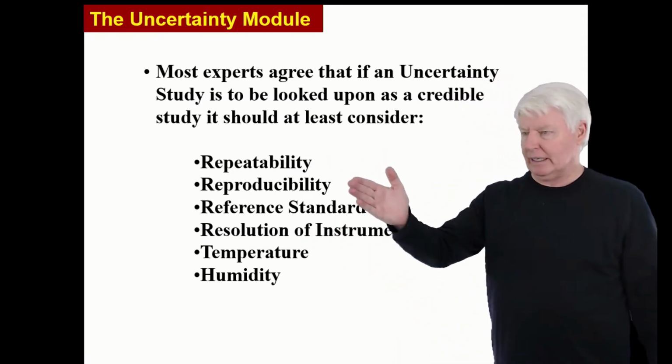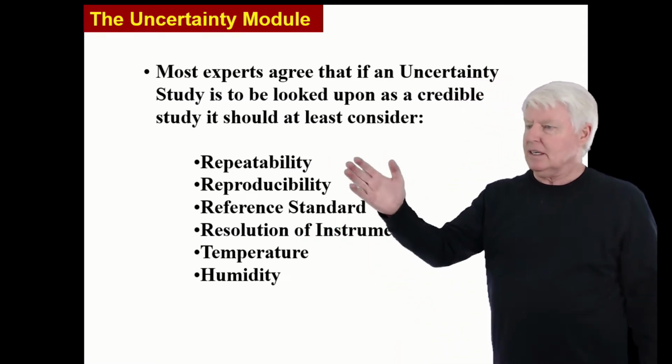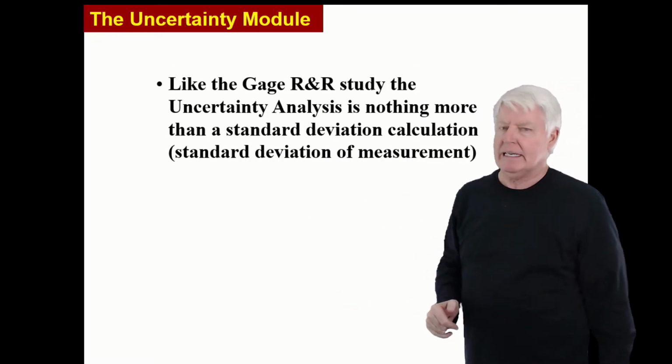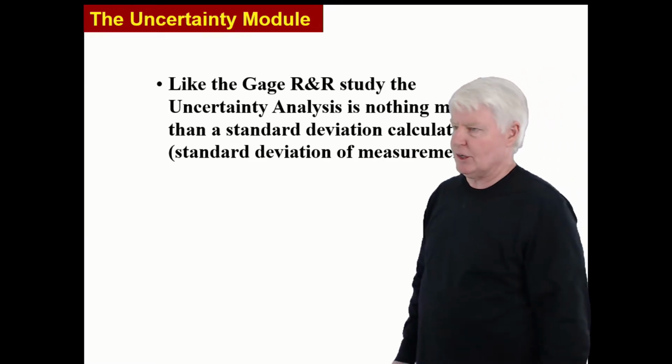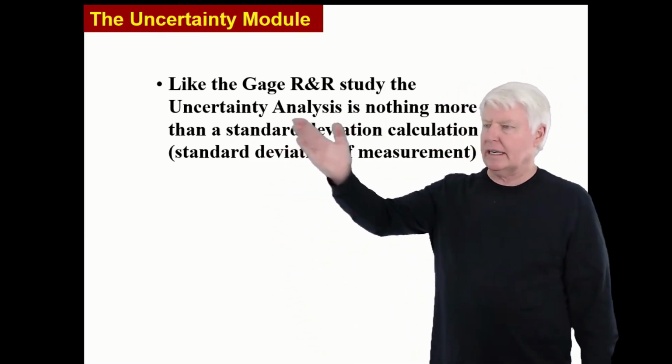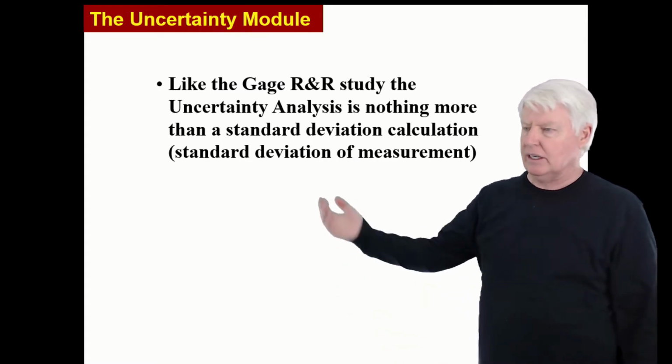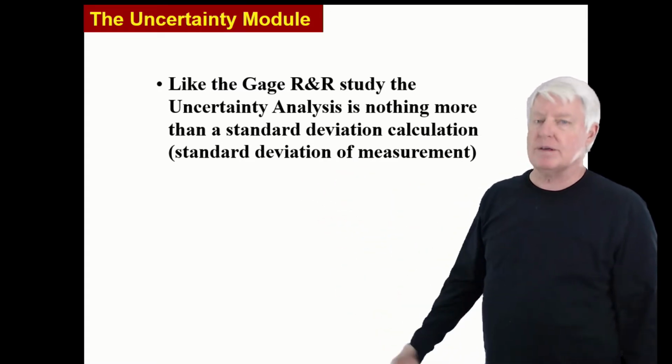Remember, gauge R&R only considered those two elements. We're going to consider many more elements. It's a much more in-depth study of measurement standard deviation. Like the gauge R&R study, the uncertainty analysis is nothing more than a standard deviation calculation, standard deviation of the measurement.